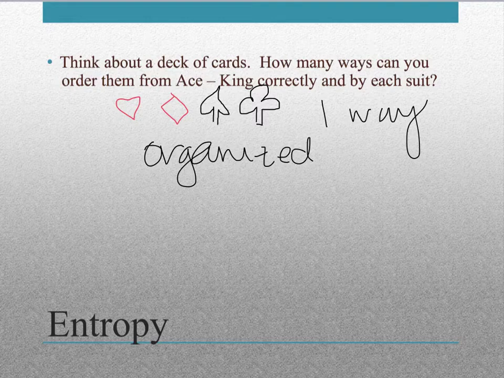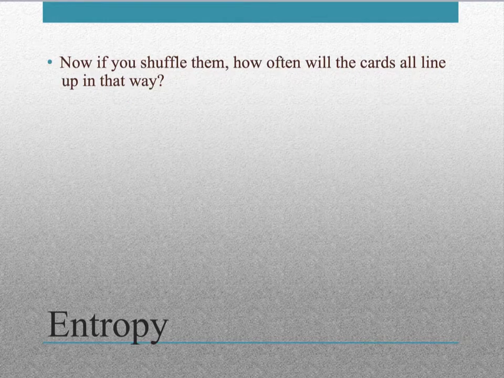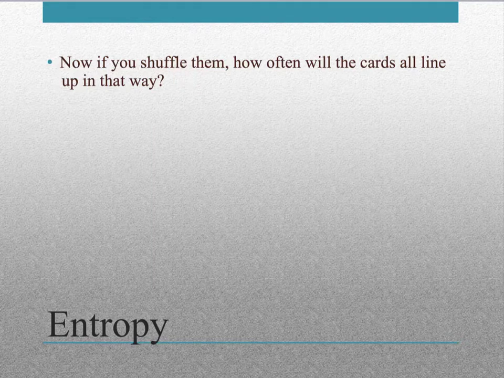Now if we look at this another way, think about what happens if you shuffle your cards, mixing them all up. If we're just shuffling them randomly, how often will the cards all line up in that way we just talked about? Well, card decks have 52 cards, and it's very unlikely that they would end up all in the correct order, because those cards can be arranged so many different ways.